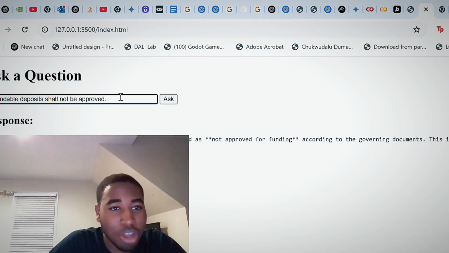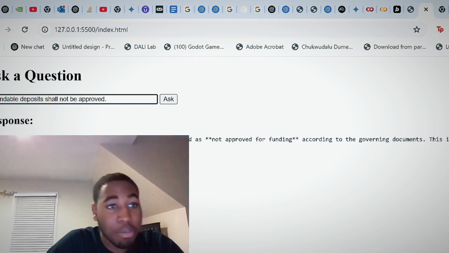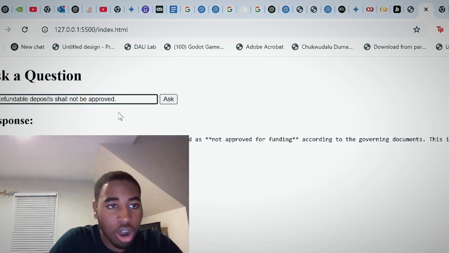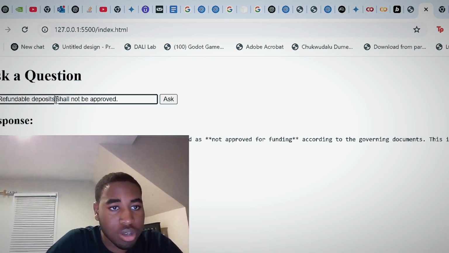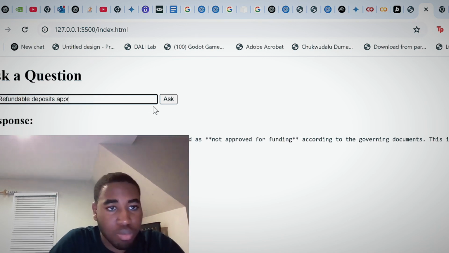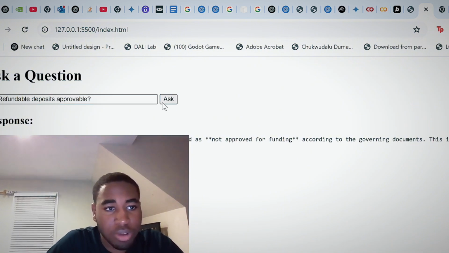Refundable deposits shall not be approved. That is a rule. Let me ask it as a question though. Are refundable deposits approvable? Let's ask that. Let's see if this works. Hopefully it works, because it'll be really embarrassing if it doesn't work.